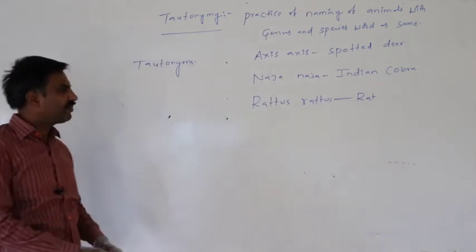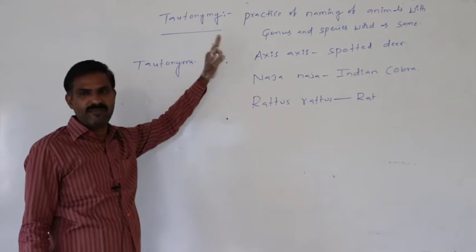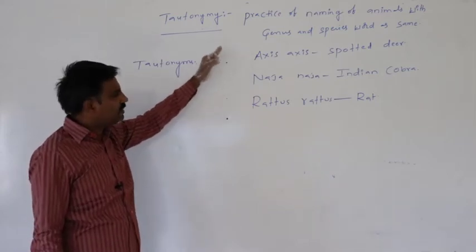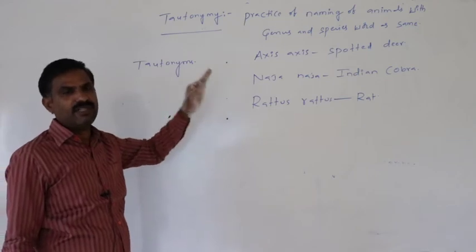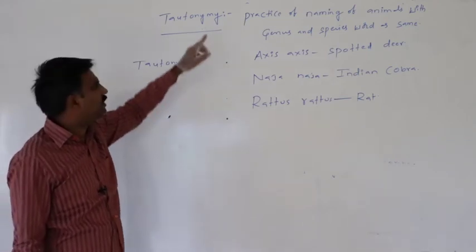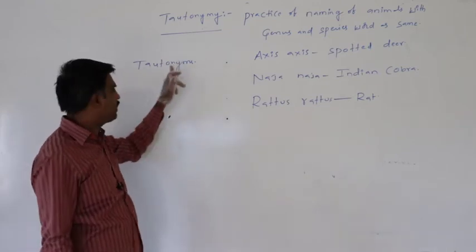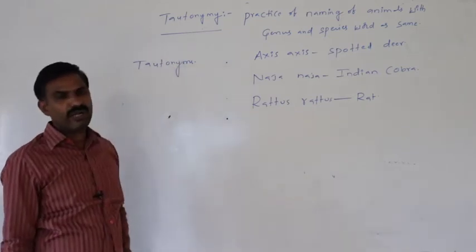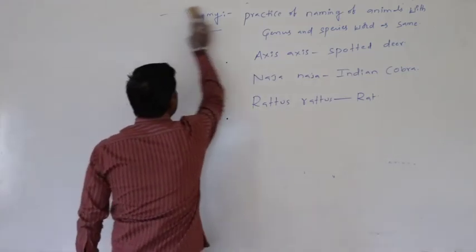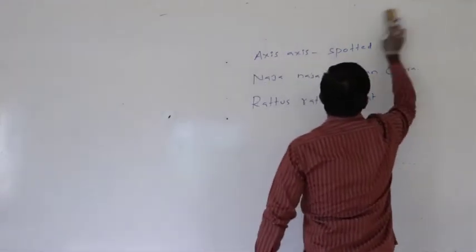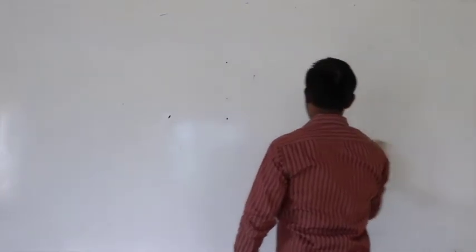In that way, in a scientific name, if both the genus and the species word are the same, that naming practice is said to be tautonymy. Such a name is said to be a tautonym. This is tautonymy. Next continuation topic is kingdom Animalia.